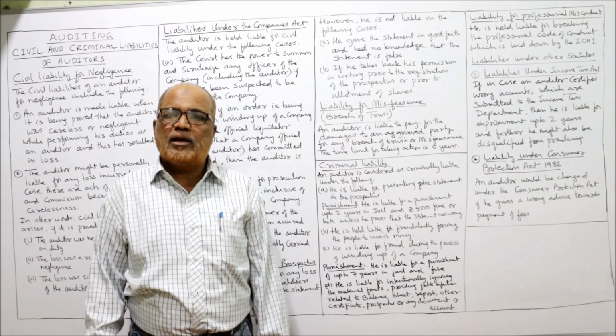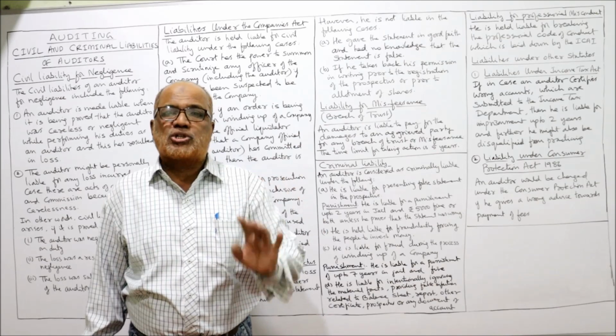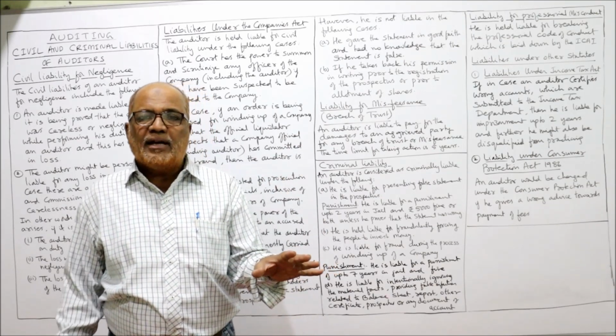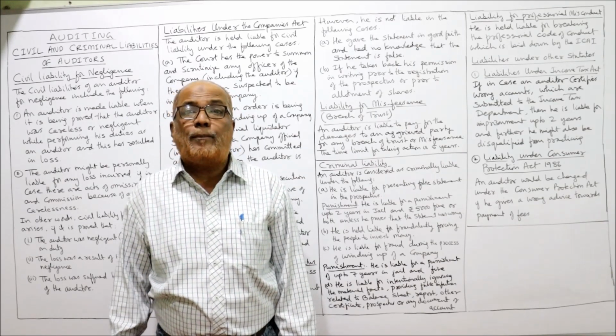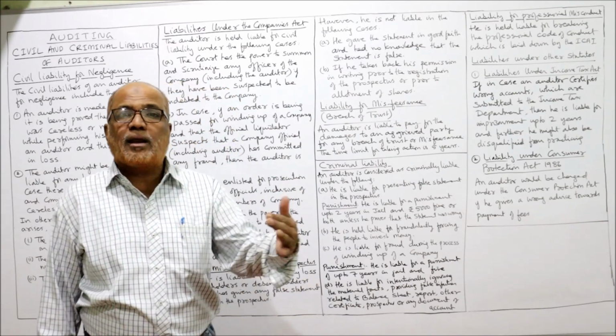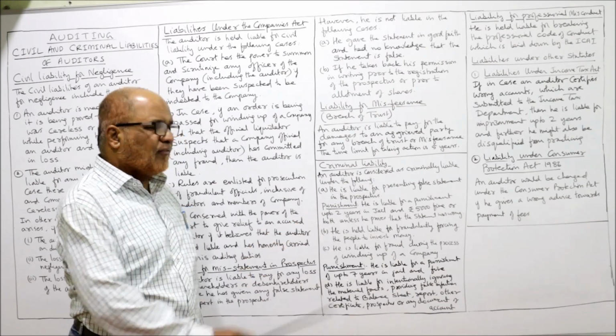Criminal liability. So far we have discussed the civil liability of the auditor. Now I am going to explain the criminal liability, where the auditor will be punished. Not only is the liability in making good the damages, but he will also be punished by law. That is called criminal liability. So an auditor is considered as criminally liable under the following situations.